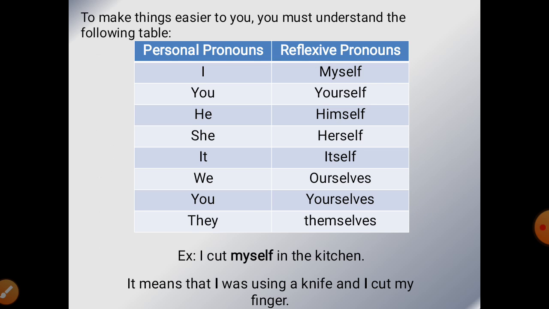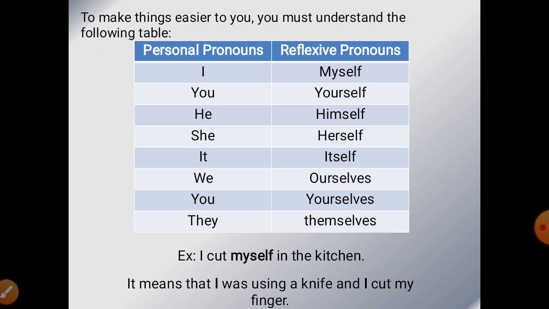Now for I, we use myself. For you, singular, we use yourself. He, himself. She, herself. It, itself. We, ourselves, plural form. You, plural form, yourselves, and then they, themselves. There are only 8 reflexive pronouns we have, which we use with their respective subjects, with their respective personal pronouns.